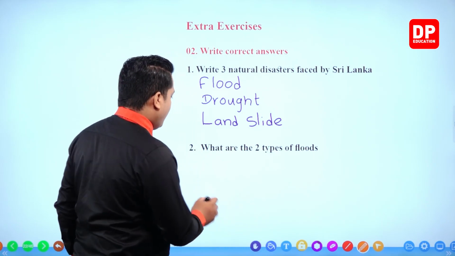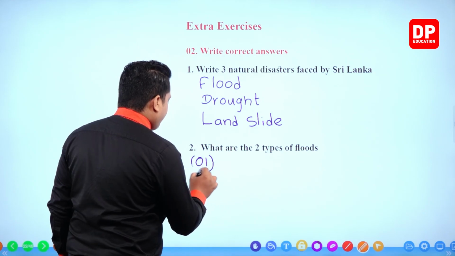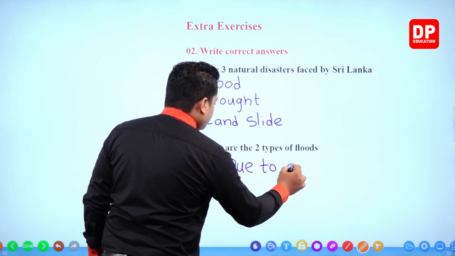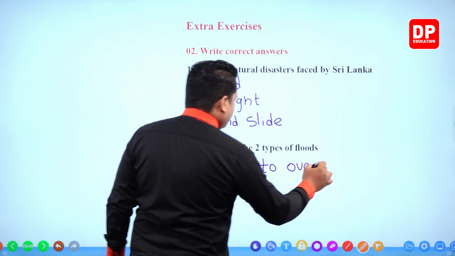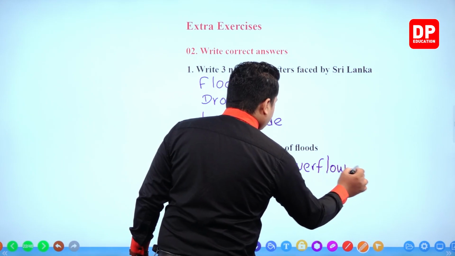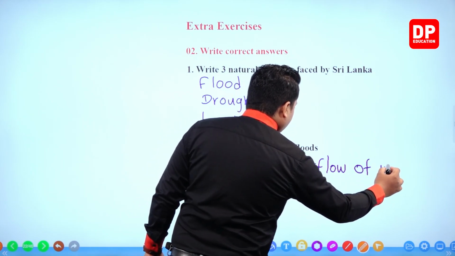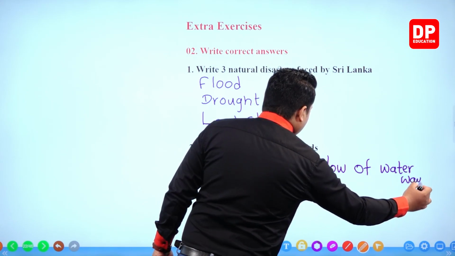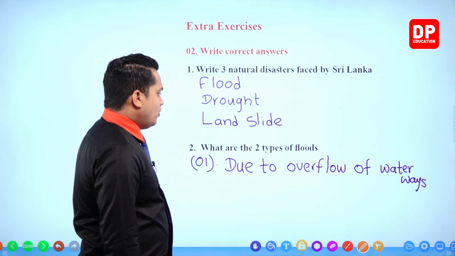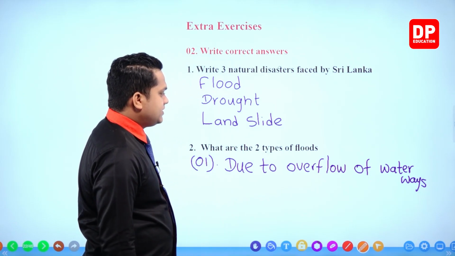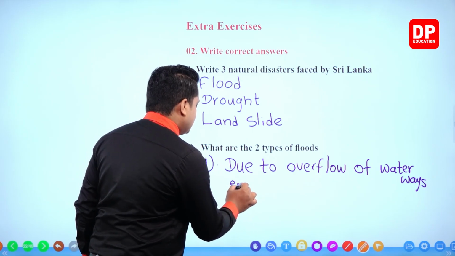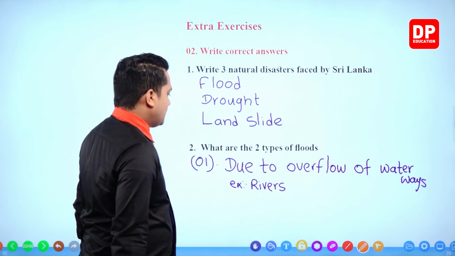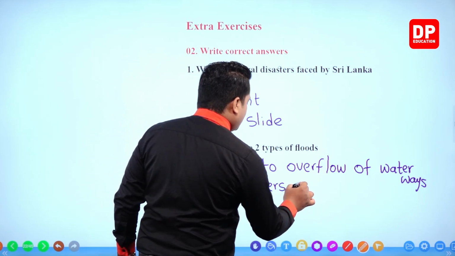So number 1, I have mentioned due to overflow of waterways. If you want, you can provide examples like rivers, streams.